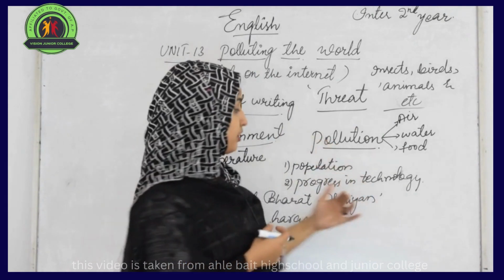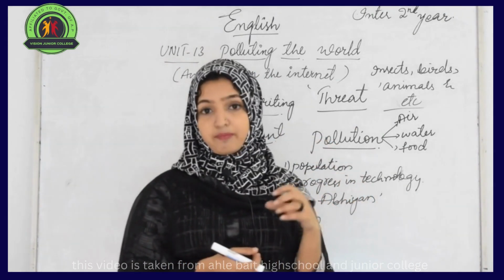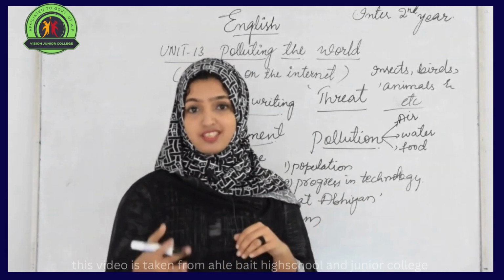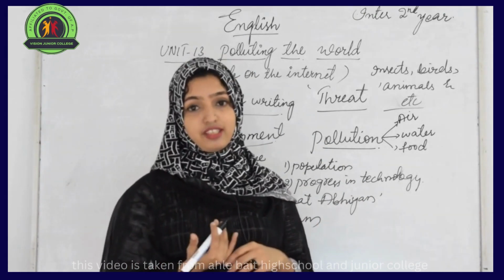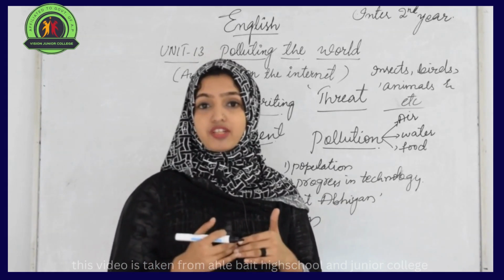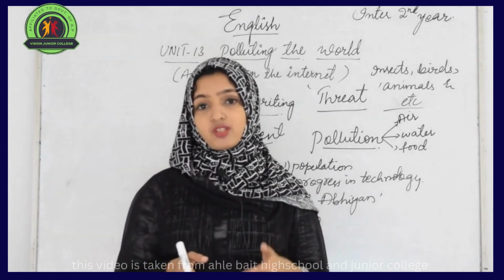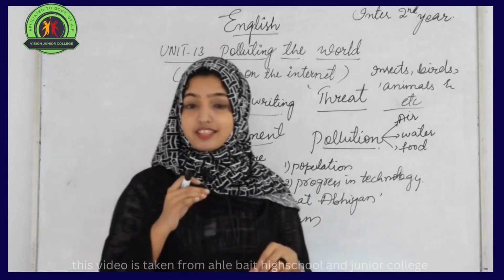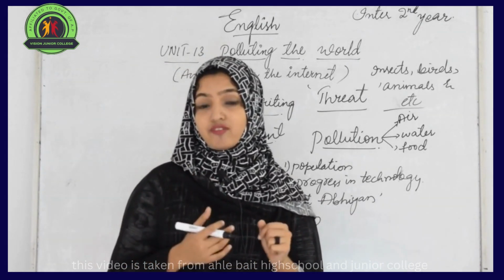Here the writer gives one example, a good piece of example we can say. By using insecticides and pesticides in the agricultural fields, the result may be a good yield of crops, sufficient for the swelling population of the world, but it is ultimately affecting the environment.